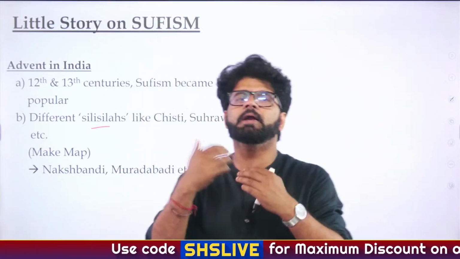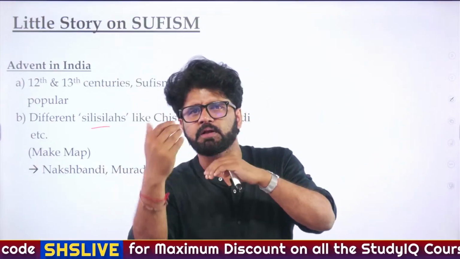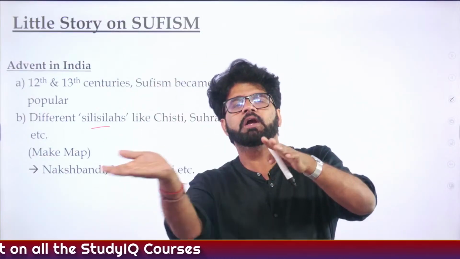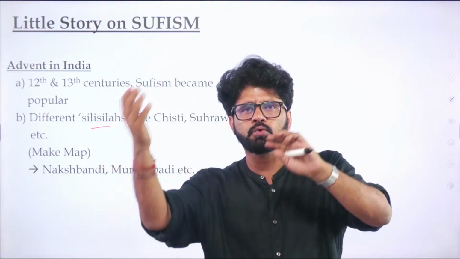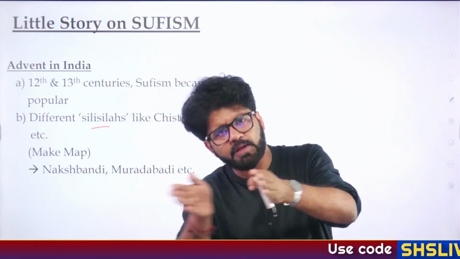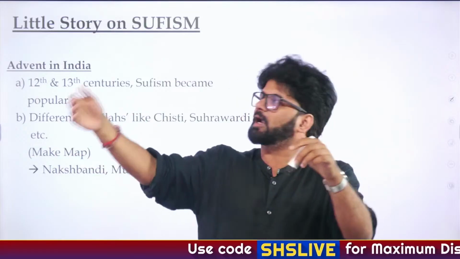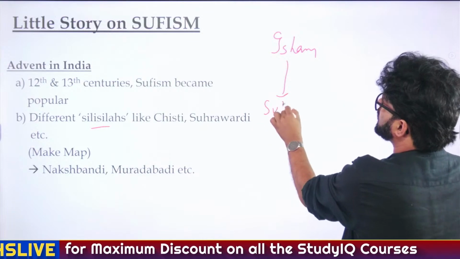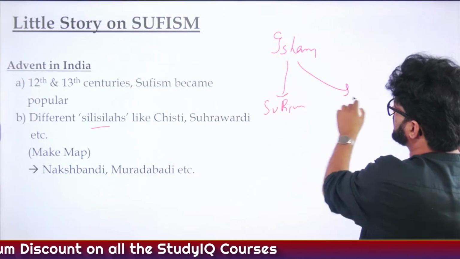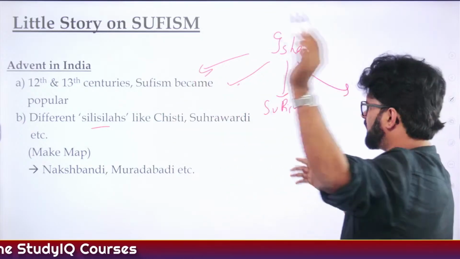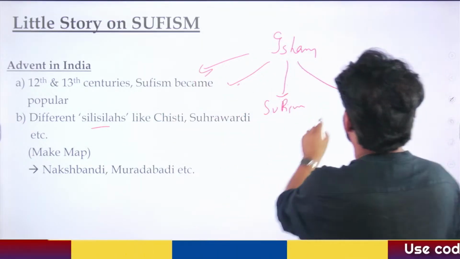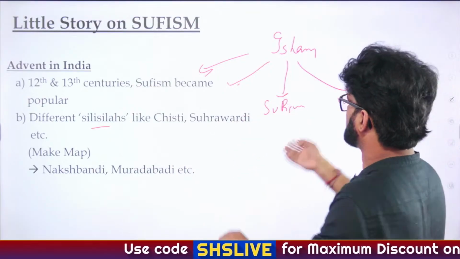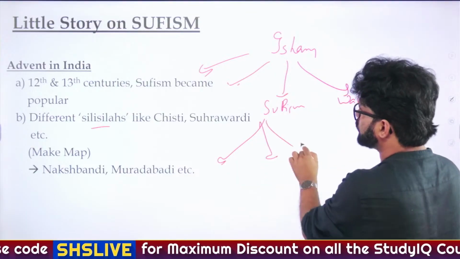So why did it emerge? Because in Islam also some materialistic aspects emerged, and as a reaction to that, Sufism emerged. Here also, based on what kind of conduct a Sufi carries out in his life, different silsilas emerge. If we simplify it further via a diagram, within Islam, Sufism emerged along with other sects like Shia, Sunni, and not only this, Sufism, Wahhabism, the Faraizi movement, etc. Inside Sufism, there is how Sufis should conduct themselves.